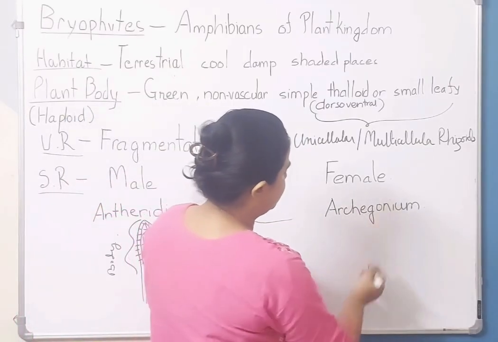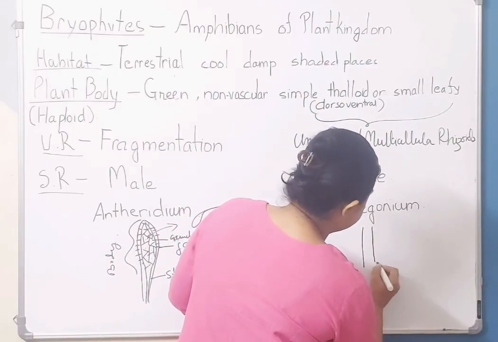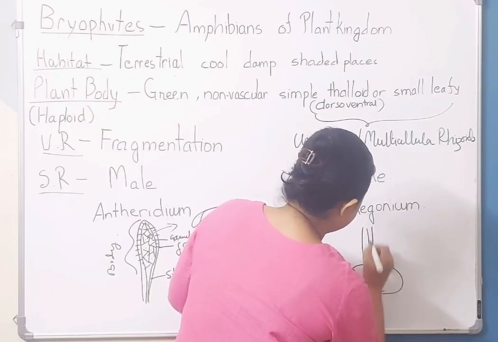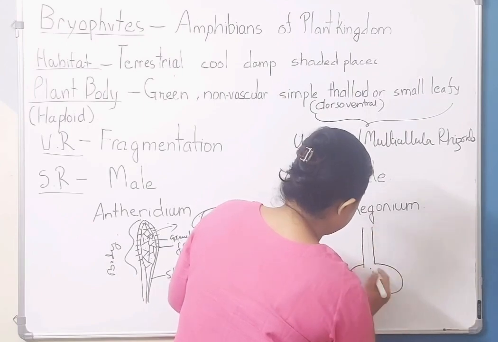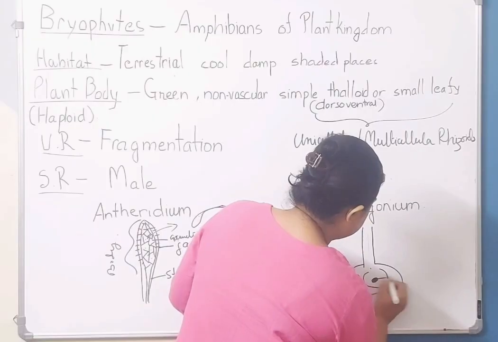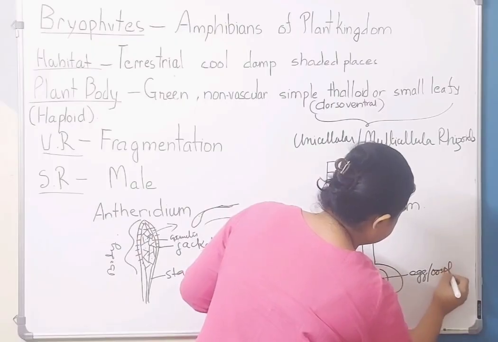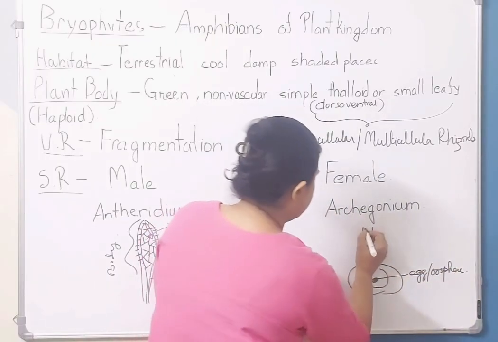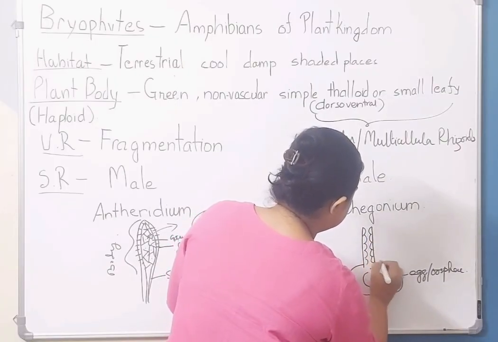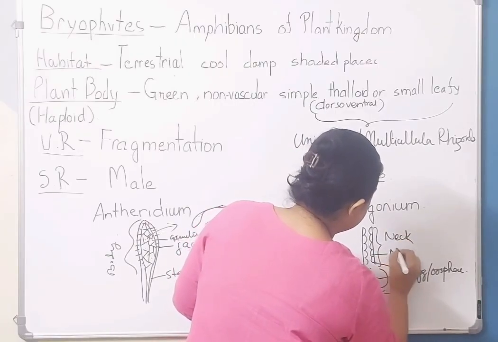And then let's look at the female sex organ, which is archegonium. It is flask shaped. Okay. यहाँ पे they have a single egg or oosphere. This is the neck of the archegonium, and these are the neck canal cells.